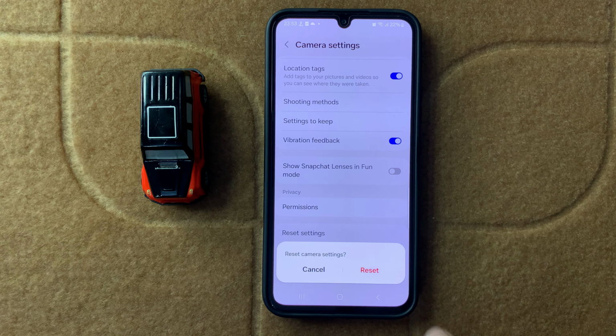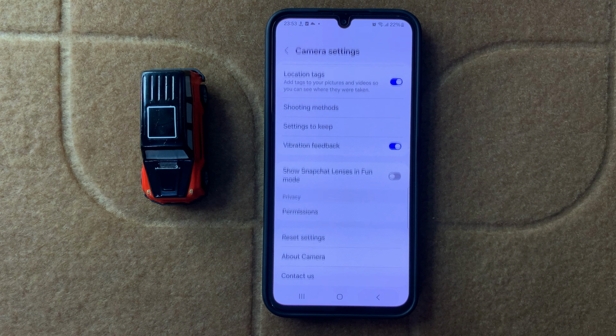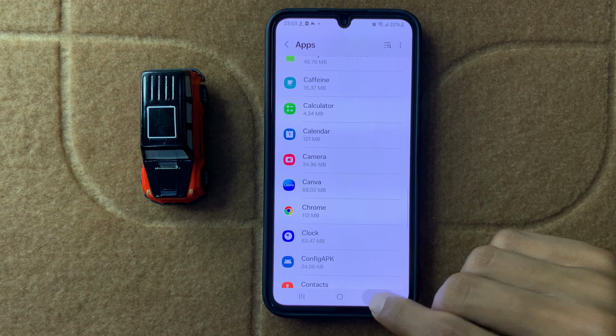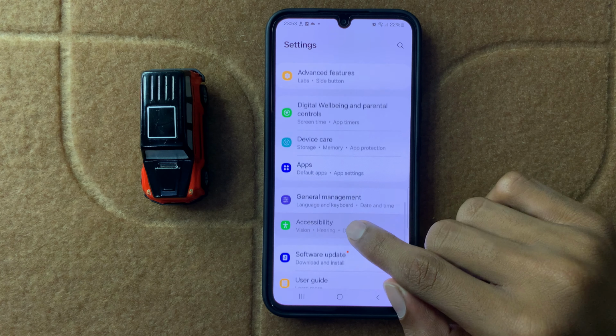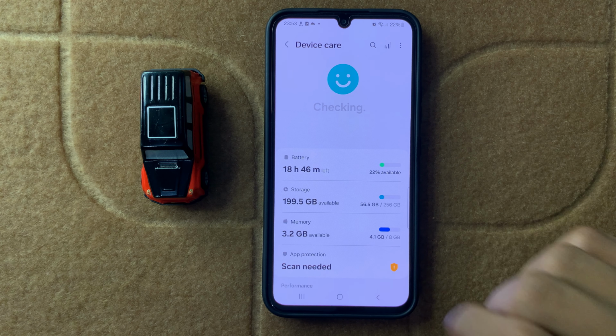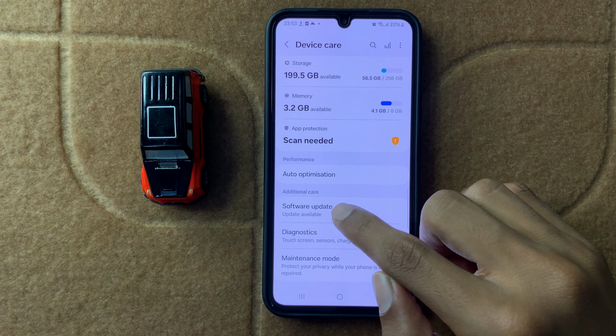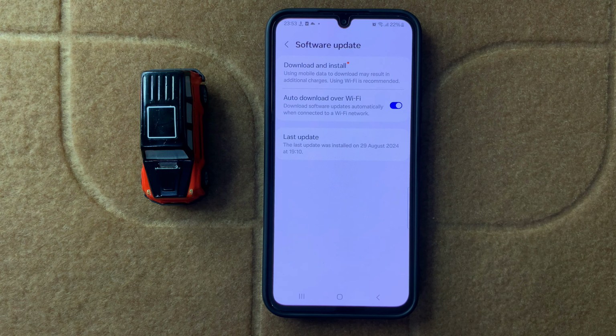After resetting your camera settings, go back to the main page of Settings and then open Device care, and then scroll down and click on Software update. Here you can check whether your latest version is updated or not. After checking the updated version, your problem will be fixed.